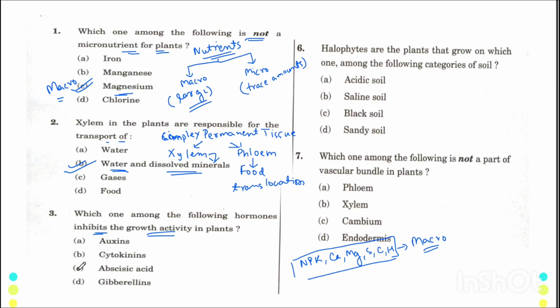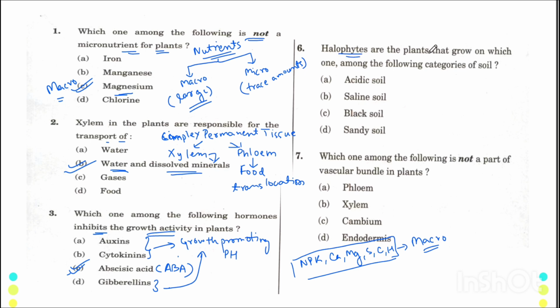One is abscisic acid, that will be your correct option. Its abbreviation is ABA, which I have written. And the rest, auxin, cytokinin and gibberellin, are also plant hormones, but they are not inhibiting. They are growth promoting plant hormones. Okay, all the three. Now the next question.